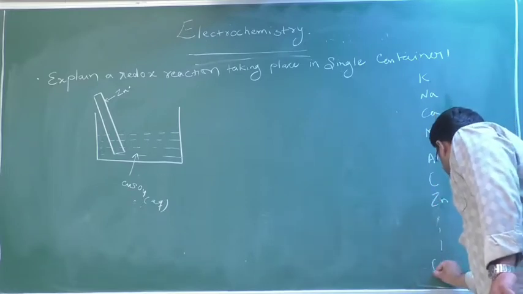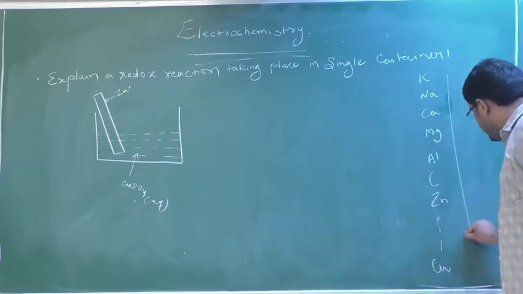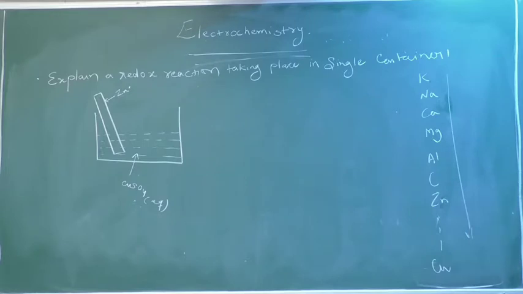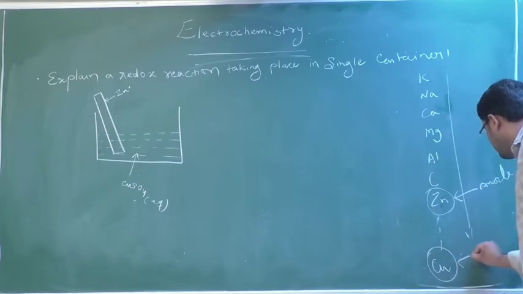Then here somewhere copper. Now you can see, when moving downside, the reduction potential changes. This zinc, which is on the top, will always act as an anode, and the one on the bottom will act as a cathode.